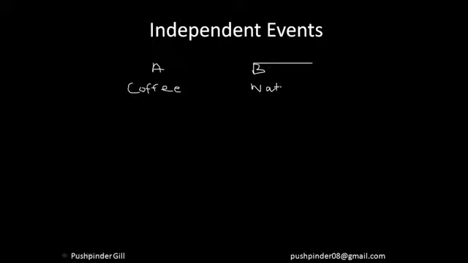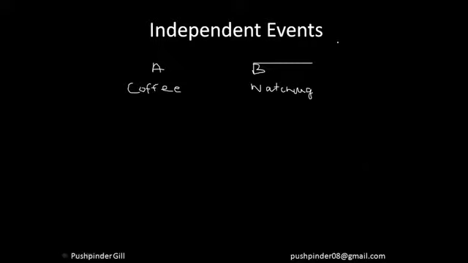These two events are independent of each other. That means me having a cup of coffee does not depend on you watching the video. So both the cases are independent of each other.